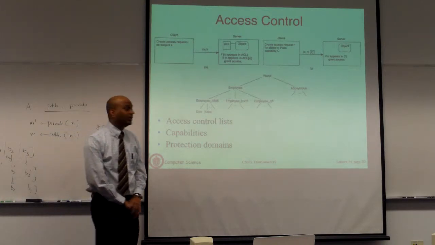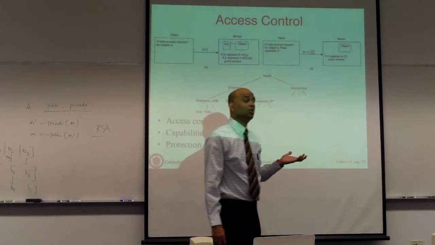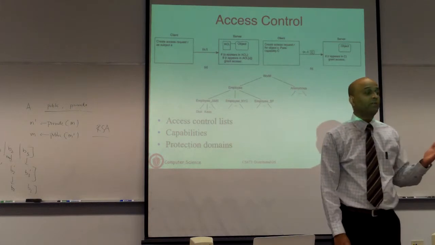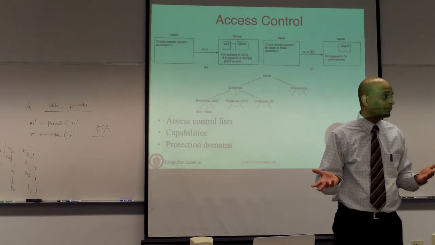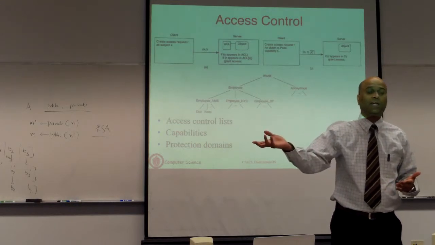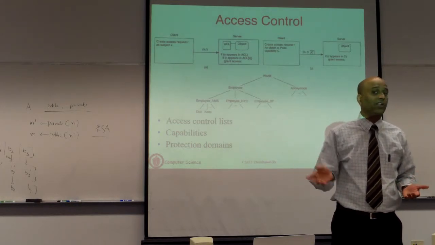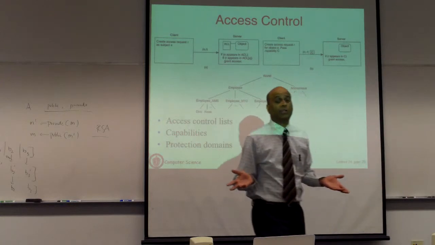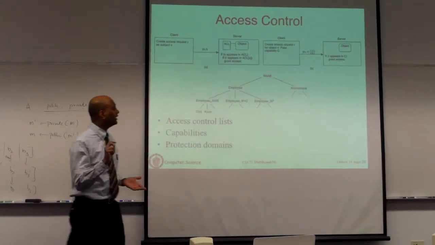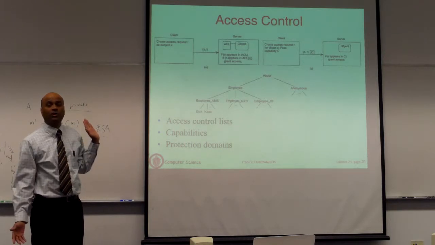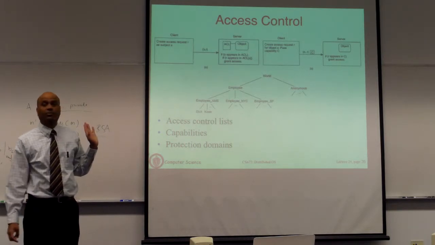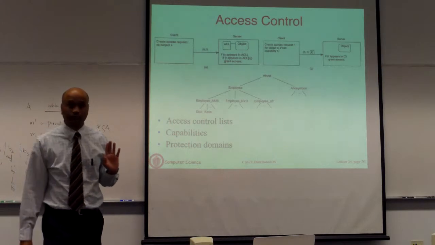The access control list is simply a list that says who has permissions to access this object and what kinds of permissions they have. Somebody can read the object, somebody can modify the object, somebody can do other operations on the object, such as delete and so on. So an access control list is simply a list of all the users and what operations they are permitted to perform on the object.